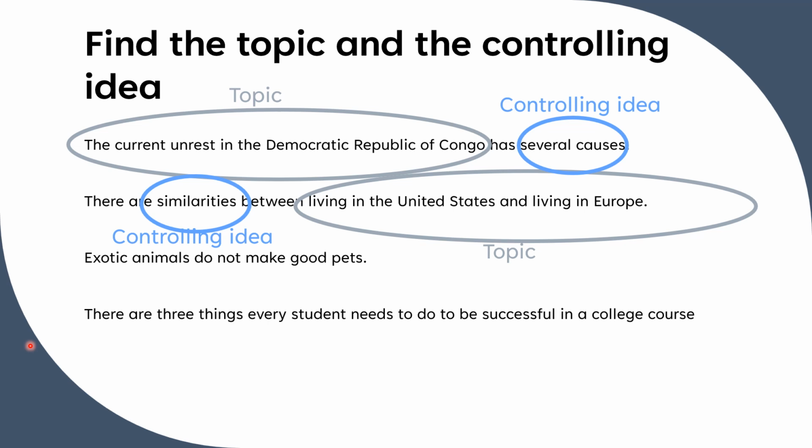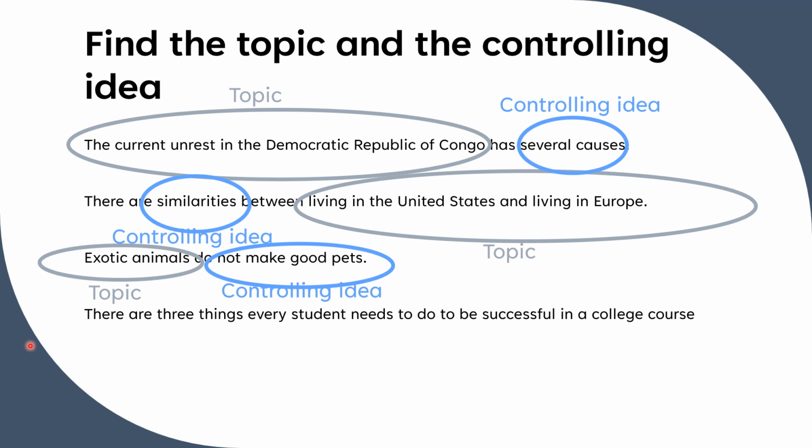All right, exotic animals do not make good pets. Here the topic is at the beginning again, and the controlling idea, do not make good pets, is second. So again, the topic, what the paragraph is about, is exotic animals. What the author is saying, their opinion about the topic, is that they don't make good pets.